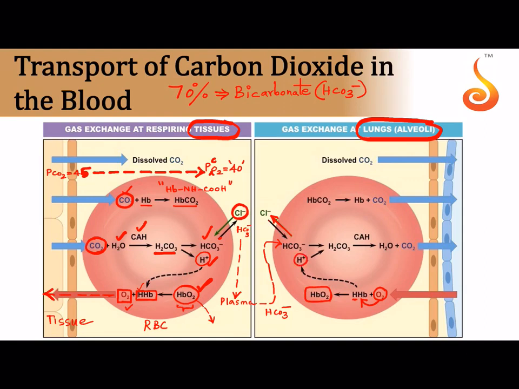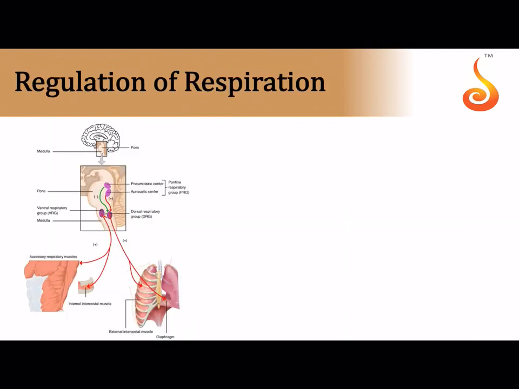So sadly, H plus is left out, and this H plus will recombine with HCO3 minus to form H2CO3, which is dissociated into water and carbon dioxide. Our ultimate goal is to push out the carbon dioxide into the alveoli. So you are taking in oxygen from the alveoli and you are pushing out carbon dioxide into the alveoli. So this is how the 70% of carbon dioxide transport happens in the form of bicarbonate ions.